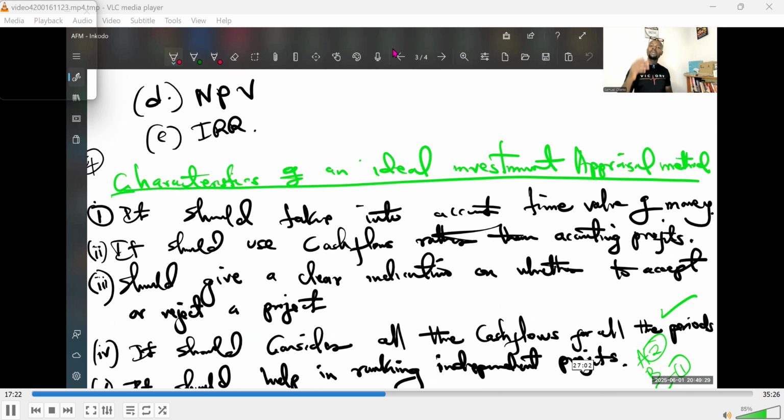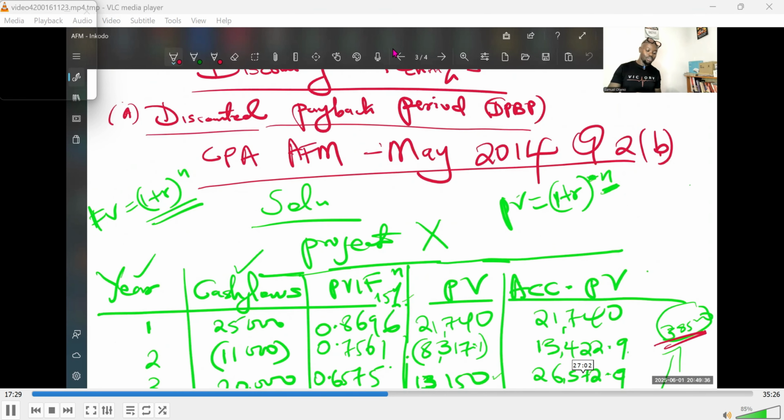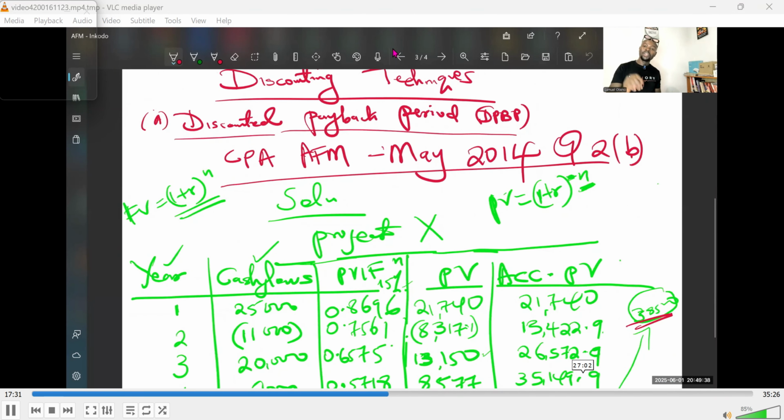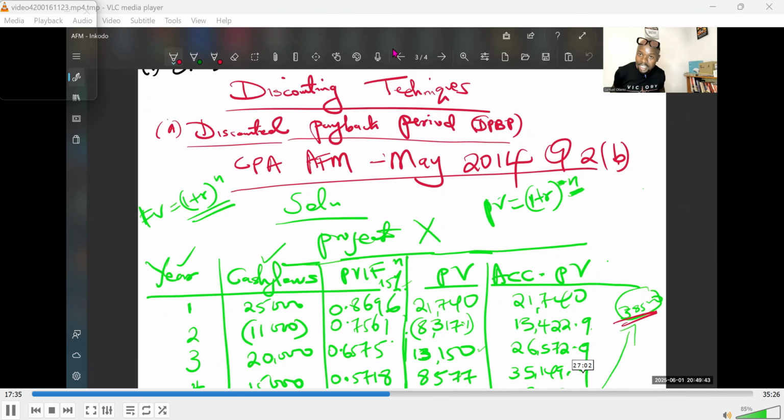Now, to help us get this into perspective and understand it best, we already gave an example. I gave you an example of this discounted payback period, and this is just a recap of what we already did. So I'm just doing this for the sake of those students who missed this session, but I can promise you that it is something which is very simple. Now, we looked at a past paper question under advanced financial management in the CPA course, and the paper was done in May 2014, question number 2. And now just hold on a bit.